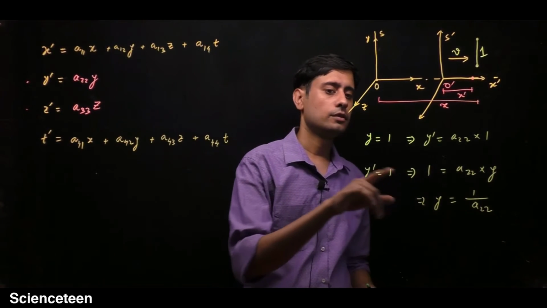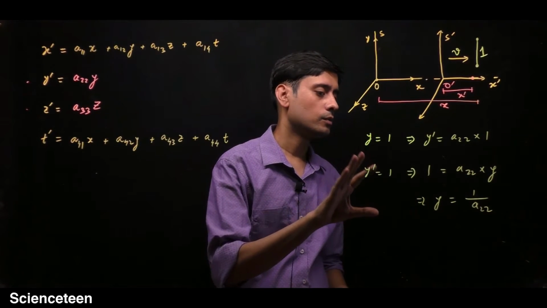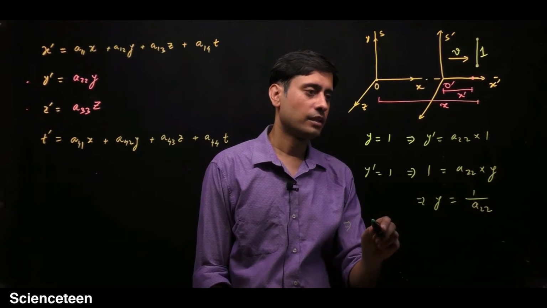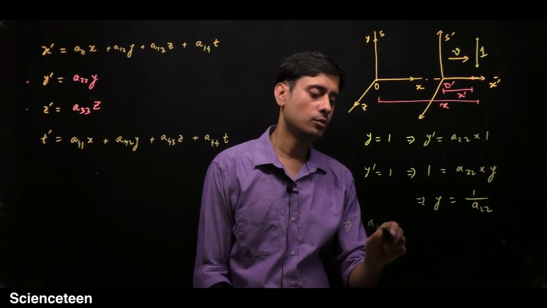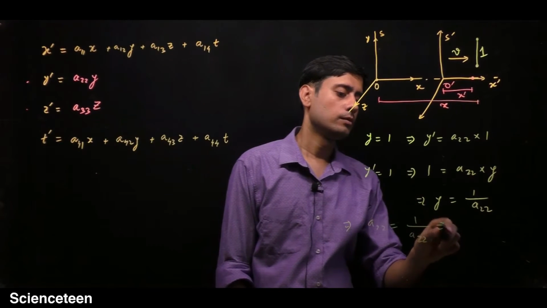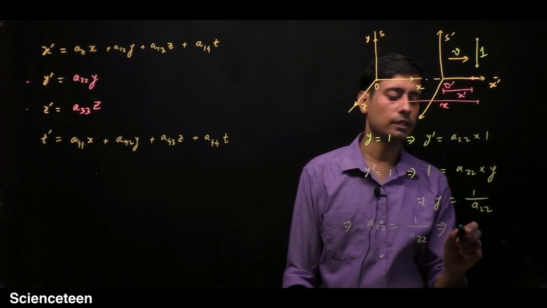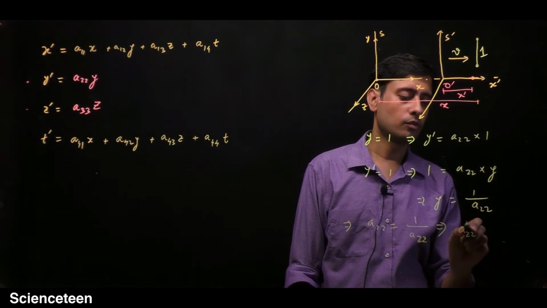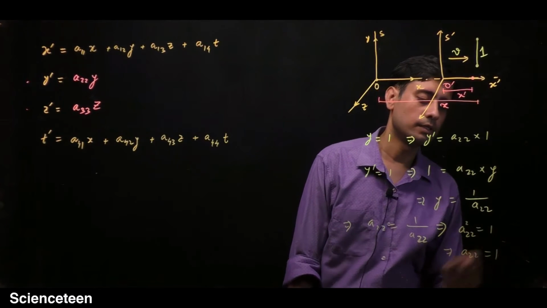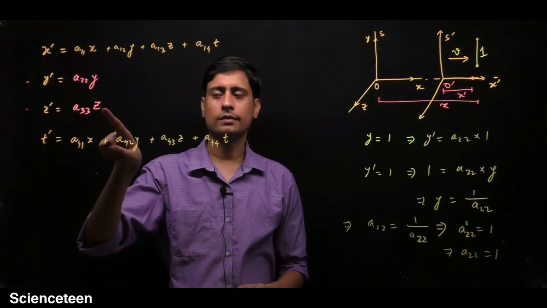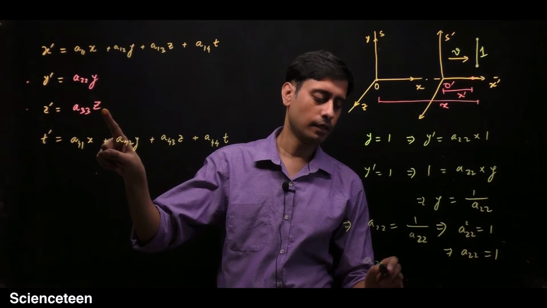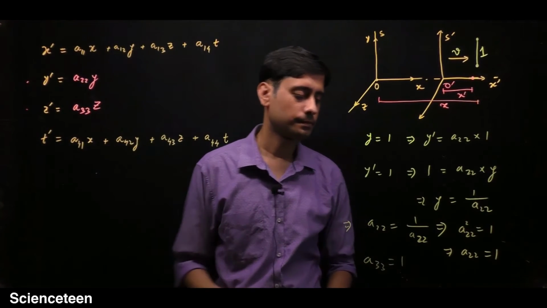So this y and y prime are the same, so you can write that A22 will be equal to 1 upon A22. From that argument you get that A22 squared equals 1, and this implies A22 equals 1. And similarly for this equation, you can also say that A33 is equal to 1.